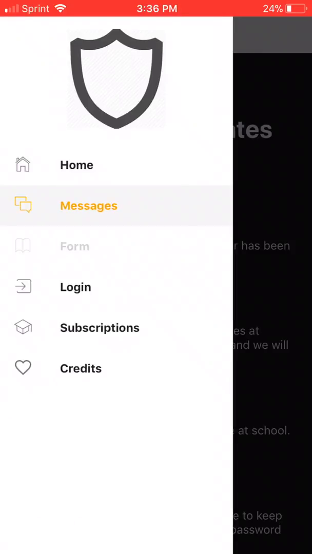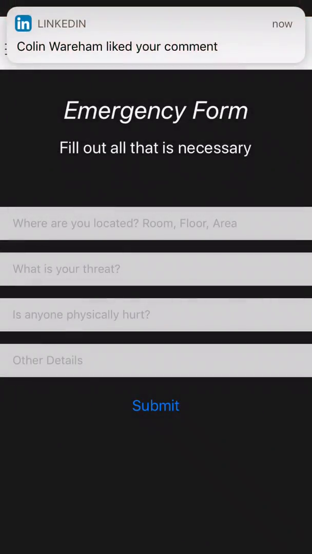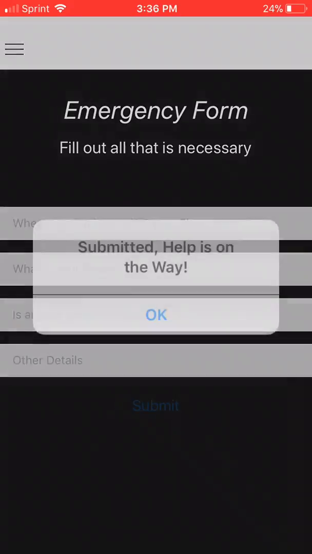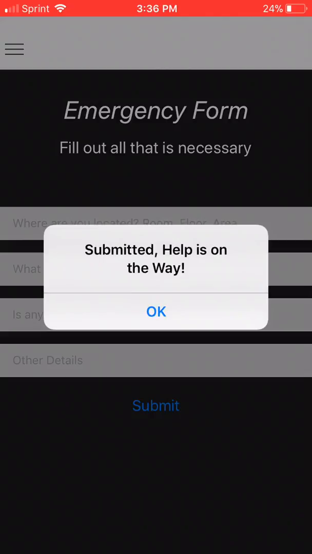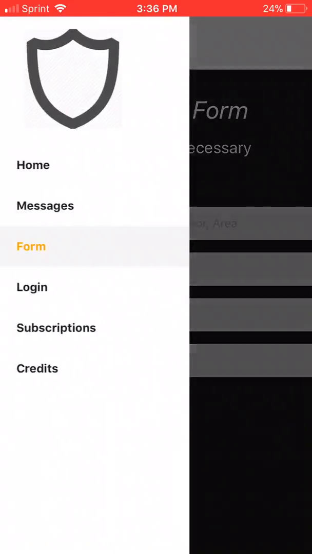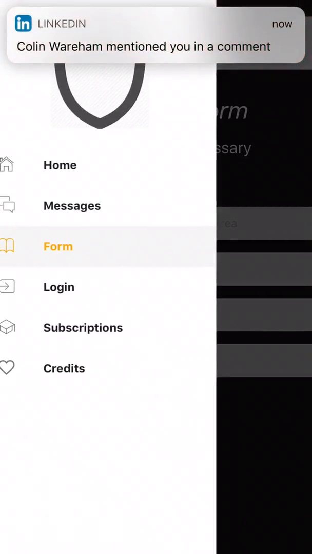And so next we have the emergency form feature. Sean, would you like to talk about that? Yes, so the emergency form feature, you would use this if you're pinned, you can't get out, or if you leave your current location, you're putting yourself in danger. You fill out your location, the threat, if anyone's hurt, and give any other details necessary and send it in, and authorities will be contacted. Yep, and then when you're done, you press submit, and it'll give you a comforting message to let you know that help is coming. And then finally, we have our login and subscription feature.